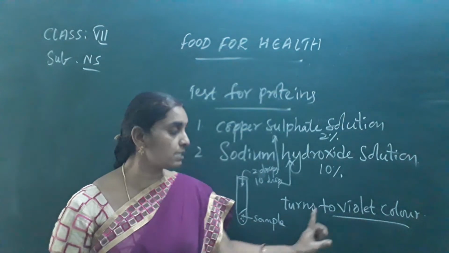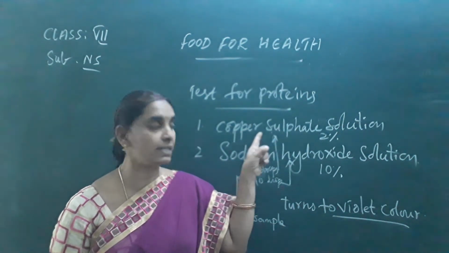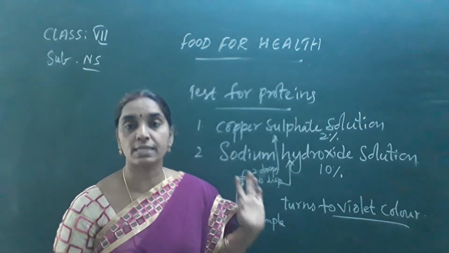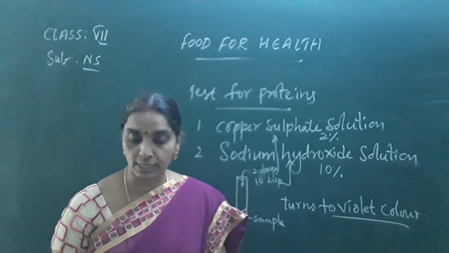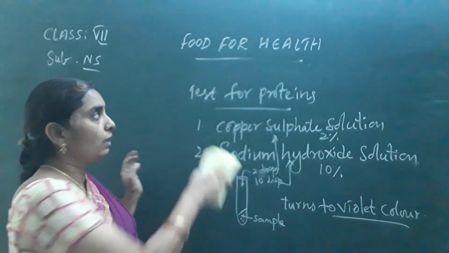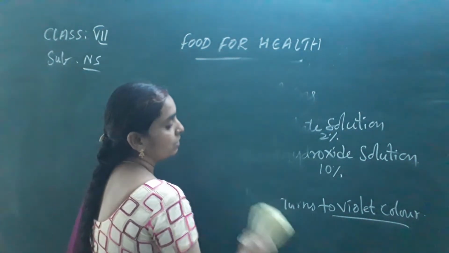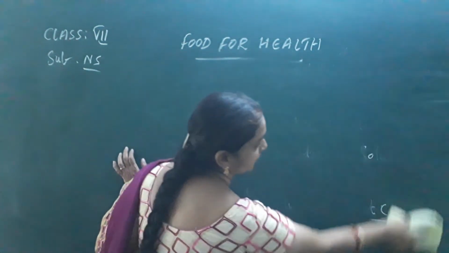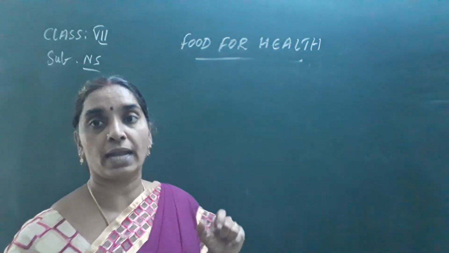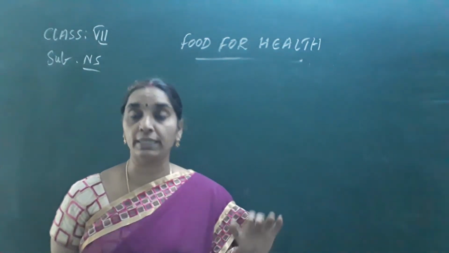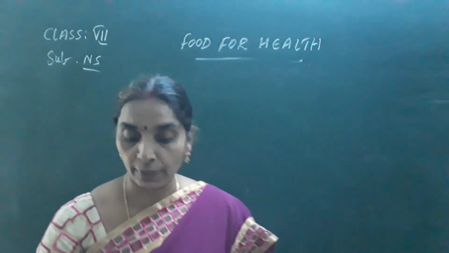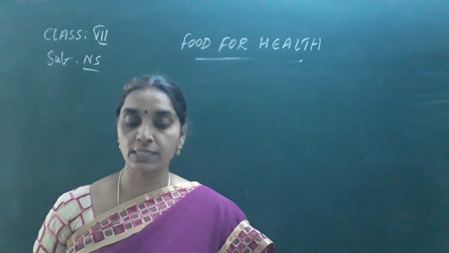If the substance turns violet color on addition of copper sulfate solution and sodium hydroxide solution, then we can say that the sample contains protein. Is it clear, children? So from this you can understand that pulses, fish, eggs, meat, if they contain proteins, turn violet or purple when chemicals like copper sulfate and sodium hydroxide are added to them. So that is about the protein test. Hope you have understood, children.